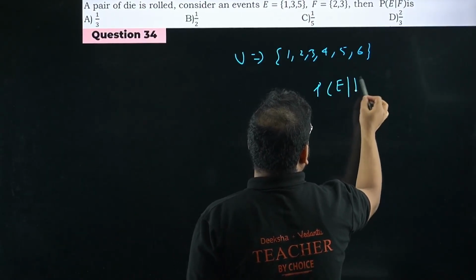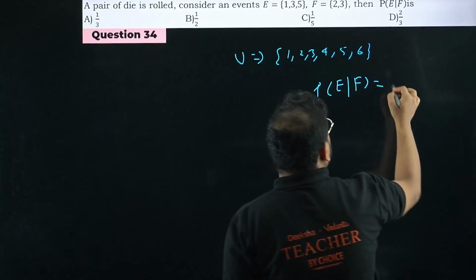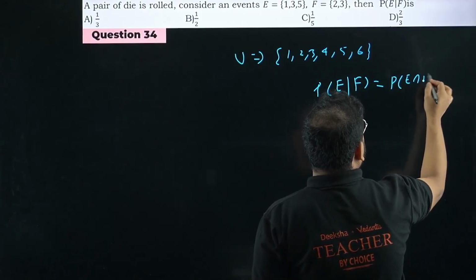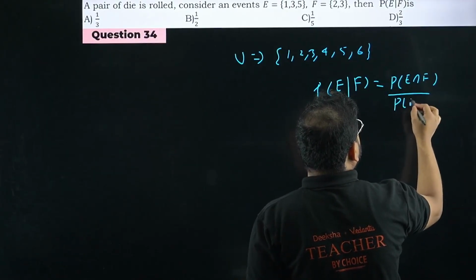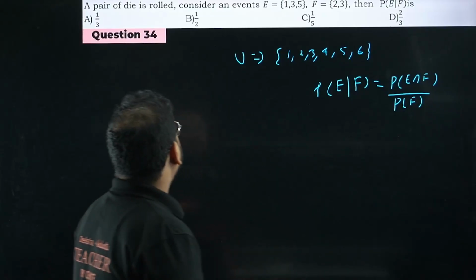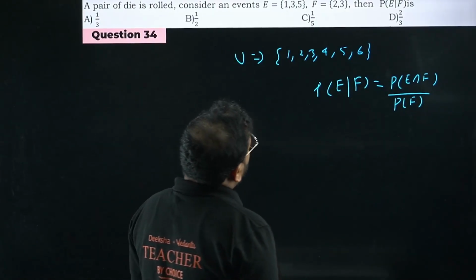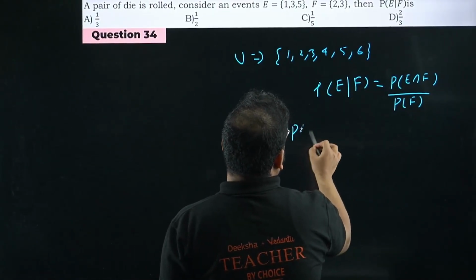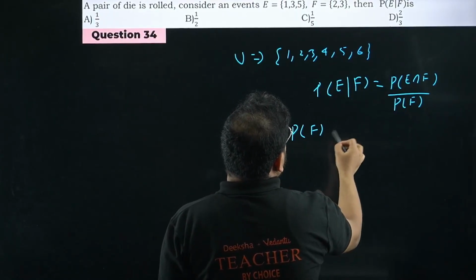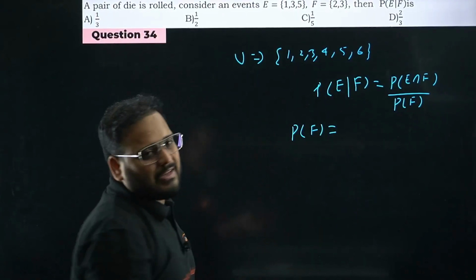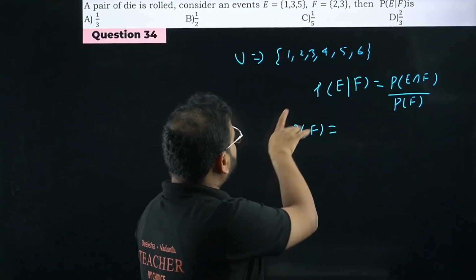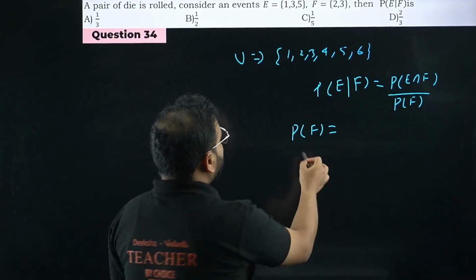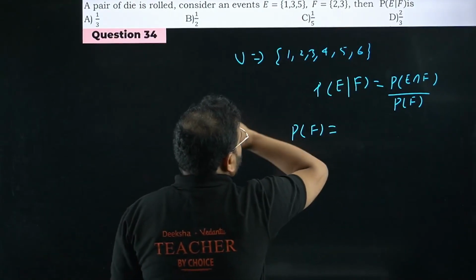P(E given F). How is that going to be? Please check. So P(E intersection F) with P(F), right? All right. So P(F) will turn out to be 2 by 6, they've given the outcome actually. We don't have to worry about the event now. So P(F) is given as 2, 3. Out of what?